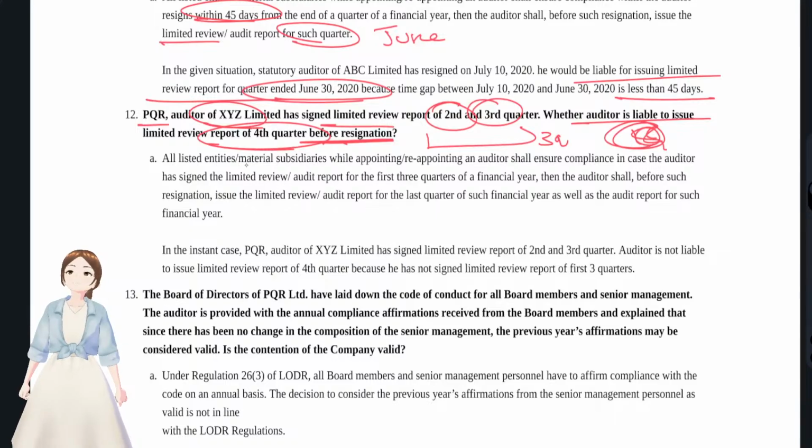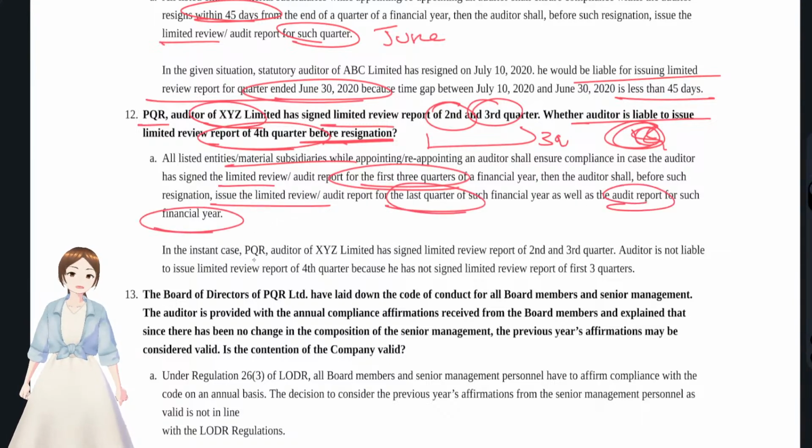Okay, see, the listed entity or material subsidiary appointing the auditor shall ensure in compliance that the auditor had signed limited review for the first 3 quarters of the financial year, that is, all the 3 quarters were included. Then the auditor shall, before resignation, issue the limited review for the last quarter and give the audit report for that financial year. Okay, in the instant case, they have given limited review only for the second and third quarter, so the auditor is not liable to issue the limited review report for the fourth quarter and he need not sign the audit report also. Okay, and that's it.